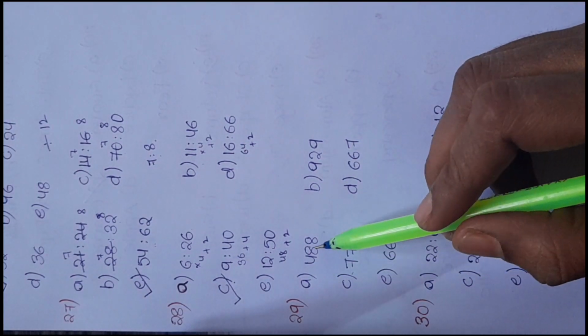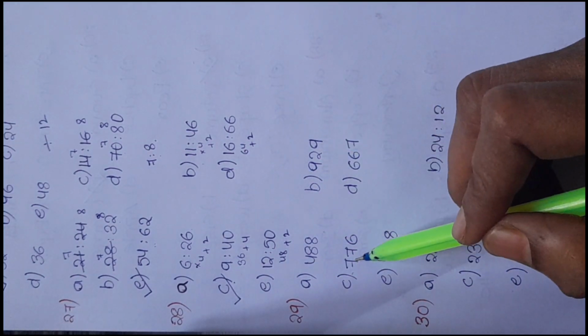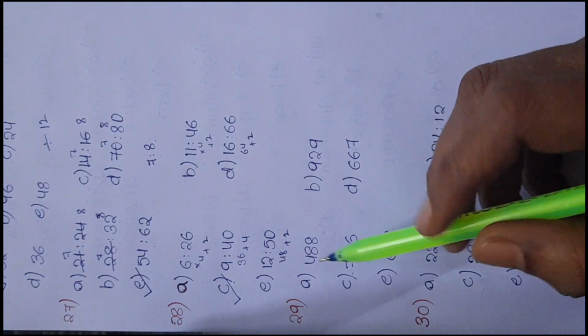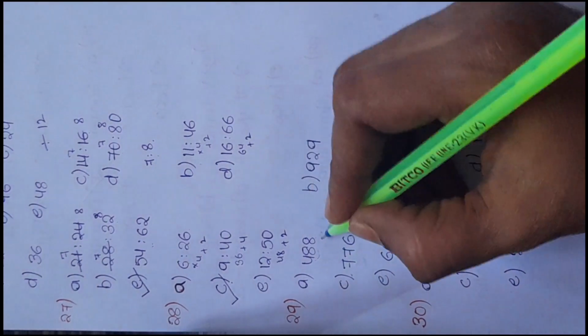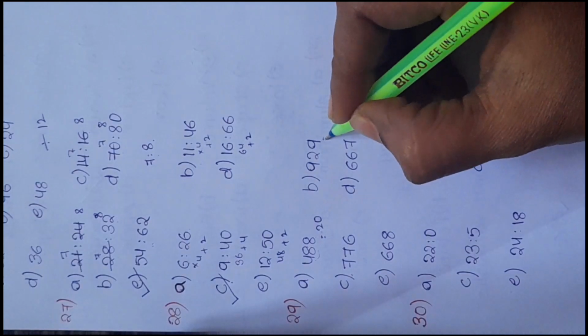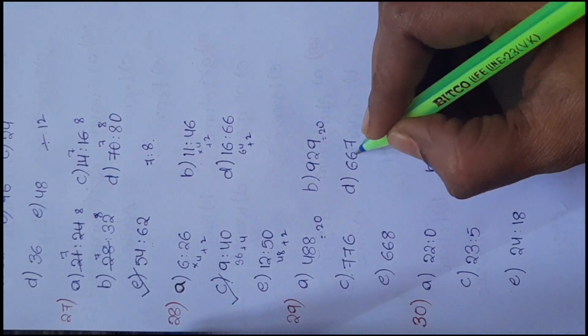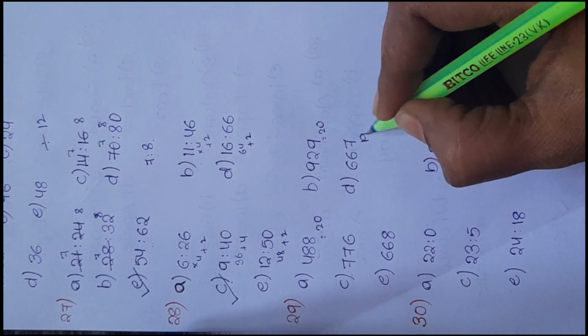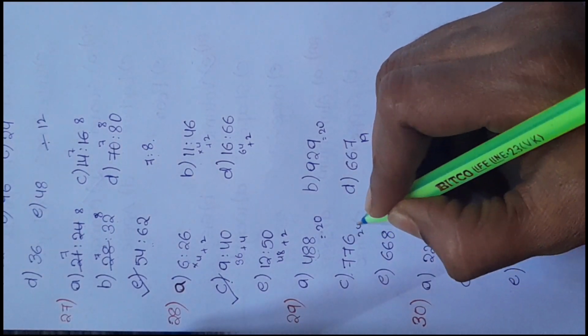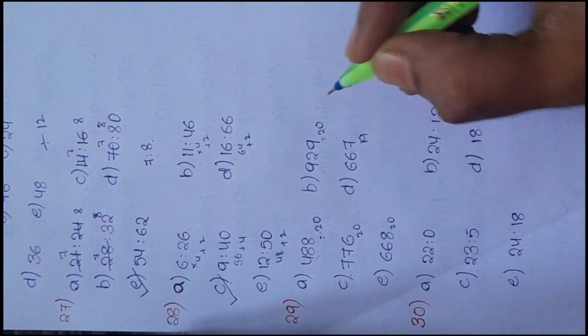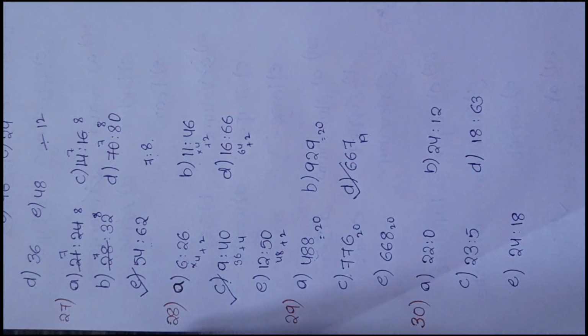29th question, 488, 929, 776, 667 and 668. Here the sum of the digits in the number is 20. And this is also 20. 6 plus 6 is 12 plus 7 is 19. Here 14 plus 6 is 20. 12 plus 8 is also 20. The odd one is D, 667.